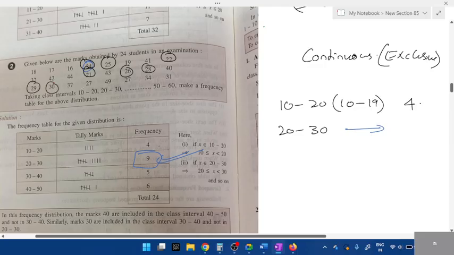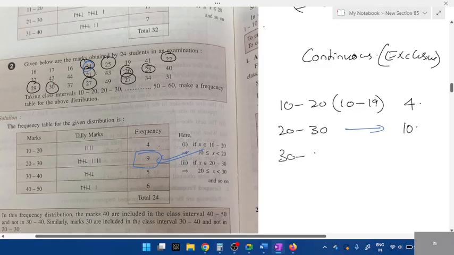I'll include even 30 here. 30, 27. Okay, now count the numbers, students. How many numbers have I circled? Isn't it 10? It's 10.